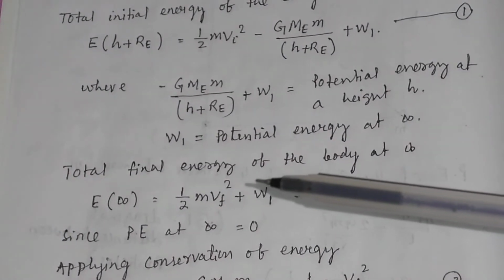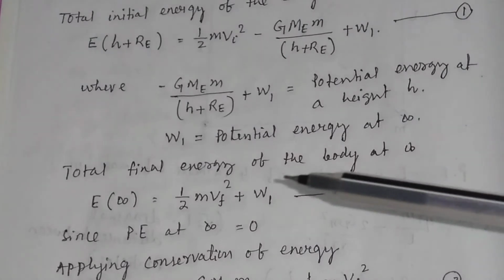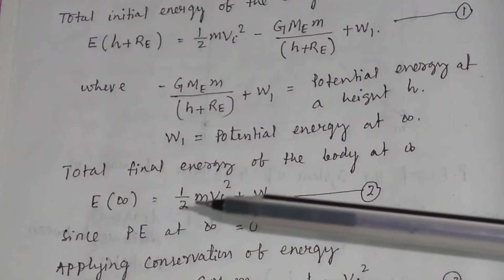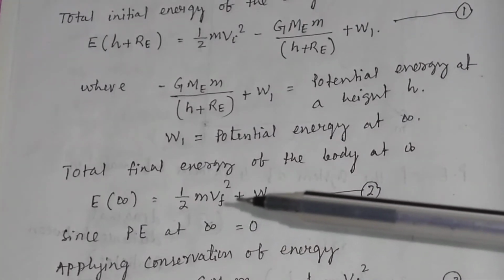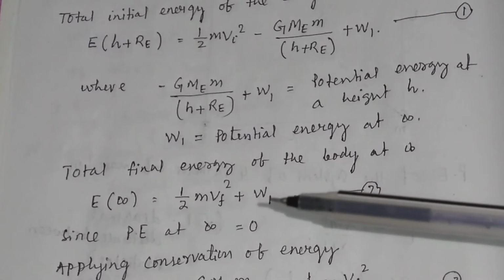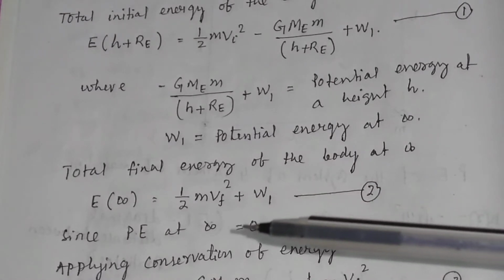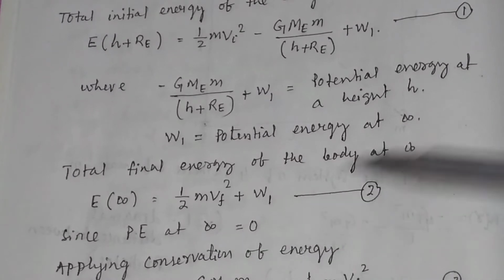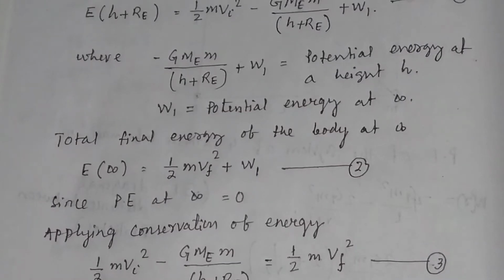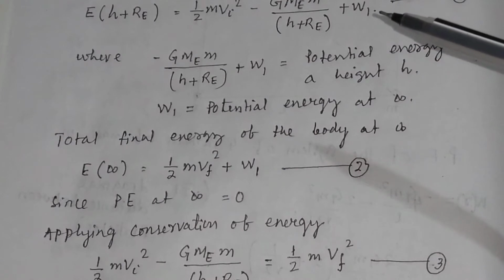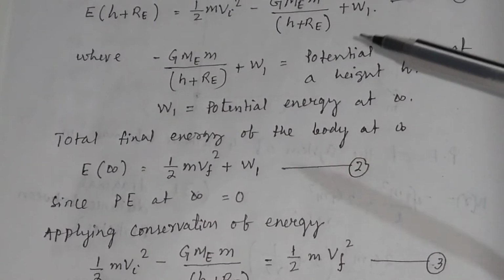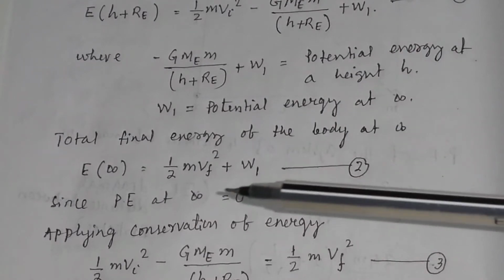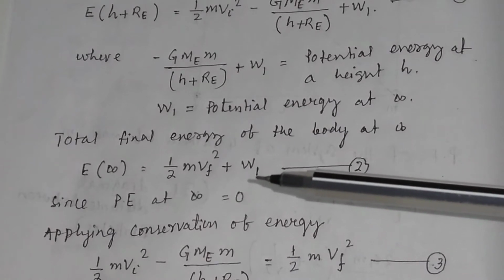The total final energy of the body at infinity will be equal to E infinity, that is equal to half m vf square plus W1. Since we know that the potential energy at infinity is equal to 0, so W1 here will also be equal to 0.